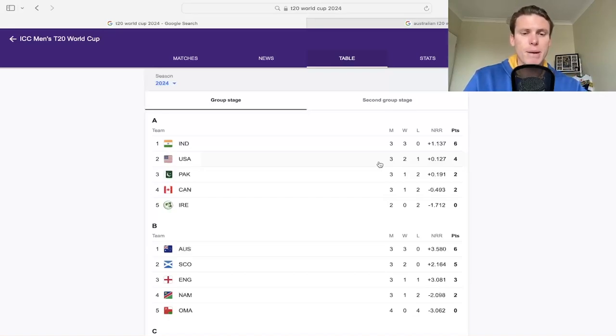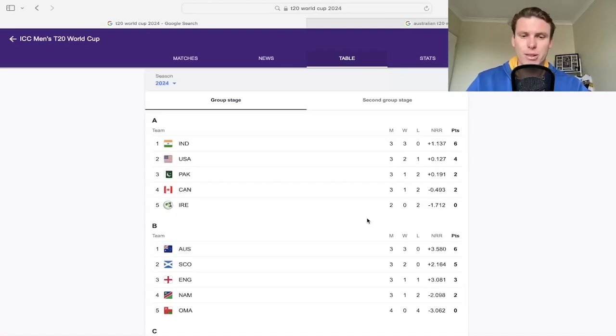But the surprise packet of this tournament has been USA, obviously being played at home. There's a lot of expats over there, players that have moved from other countries to go play in the USA, and it's obviously growing a little bit because they've won 2 out of 3 matches, and we got really close to India. So by far they're improving, compared to other nations. They're in a pretty tough group as well. You got India, Pakistan in there as well, and Ireland can have decent games on their day as well.